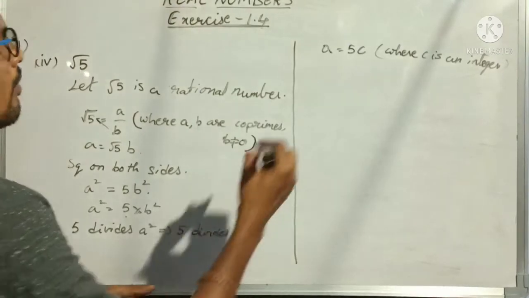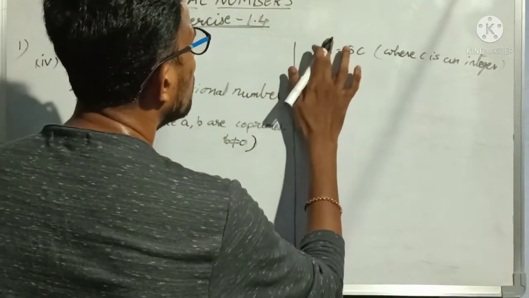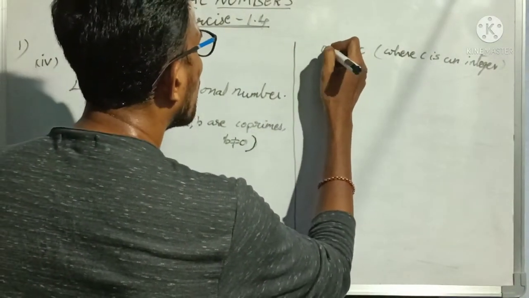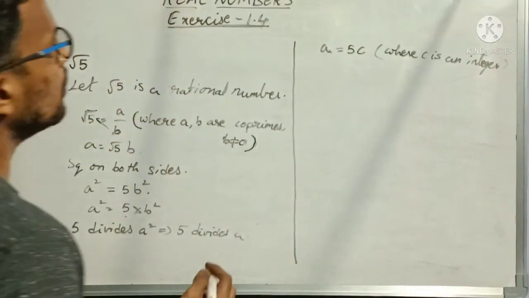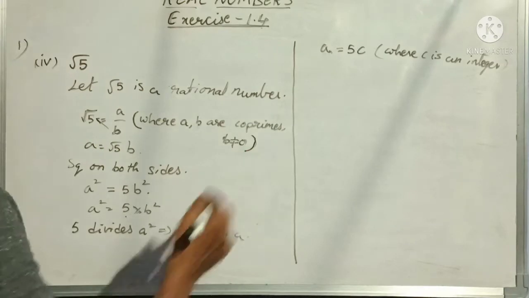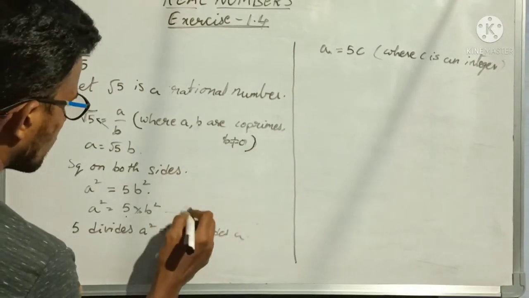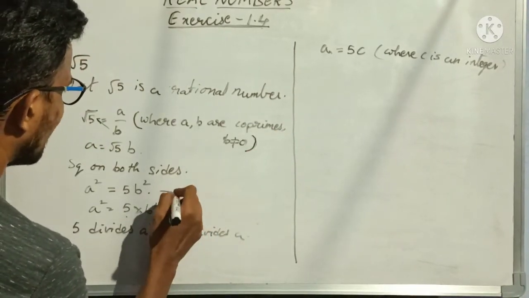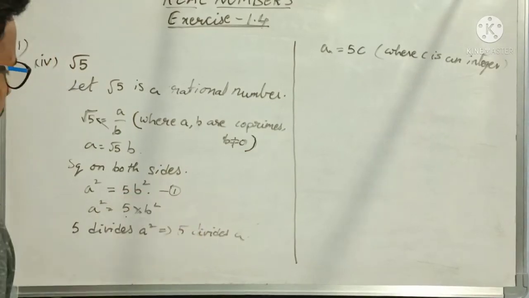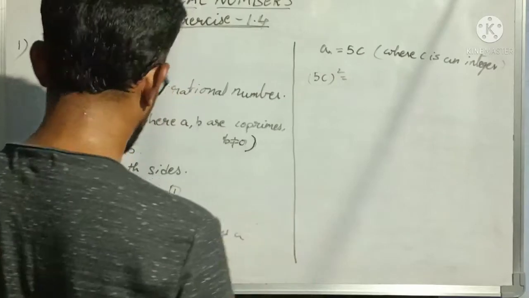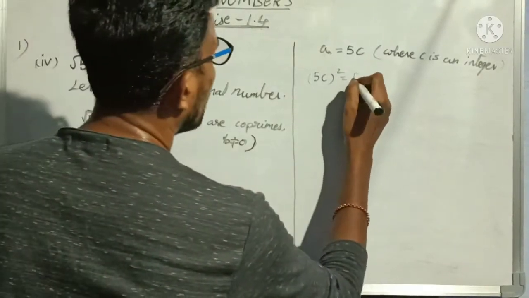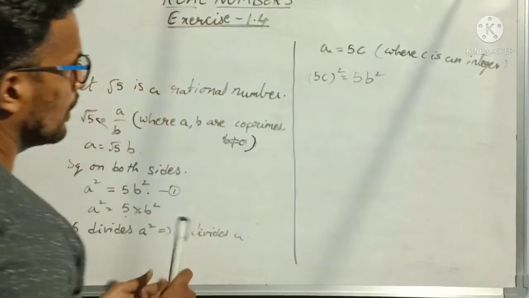Now I am taking a is equal to 5 into c. Now I will substitute here in the first equation, that is a square is equal to 5 b square. So a square means 5c whole square is equal to 5 b square.